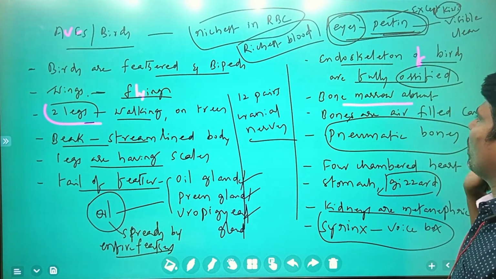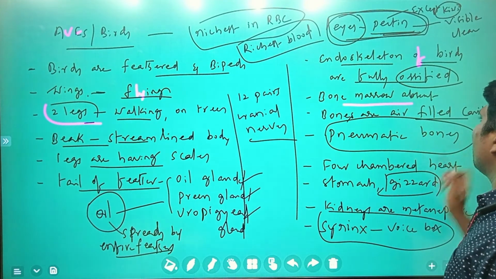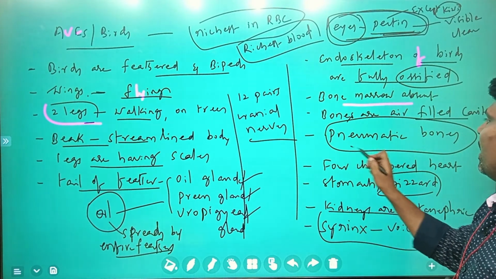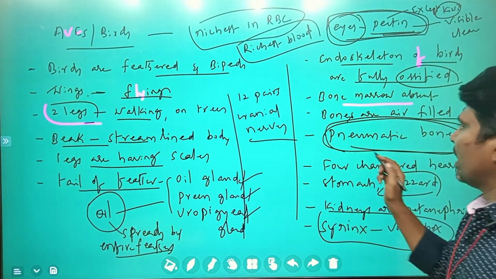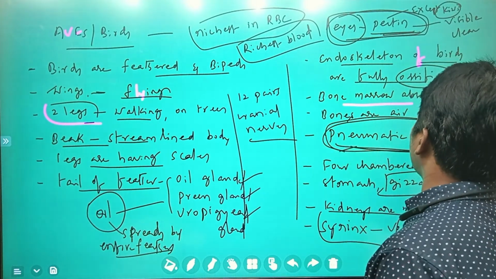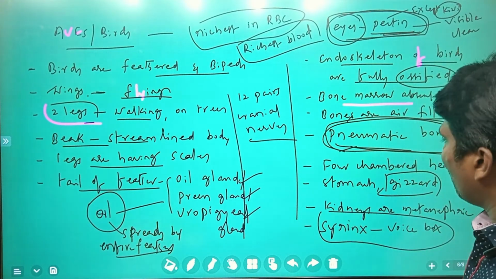There is no bone marrow in that. Inside, there are empty air-filled cavities, which is the reason these bones make flying easy. So that is the purpose. These bones we call pneumatic bones. The heart is going to be a four-chambered heart.